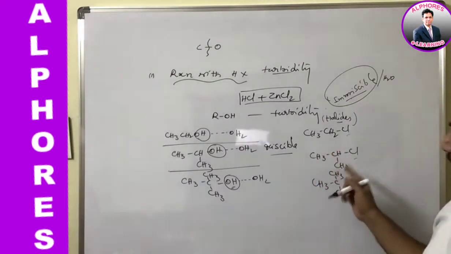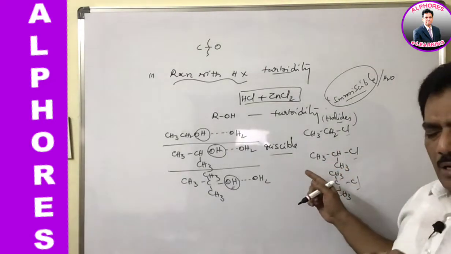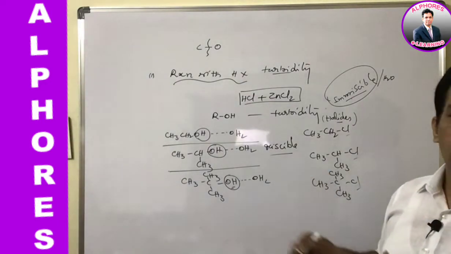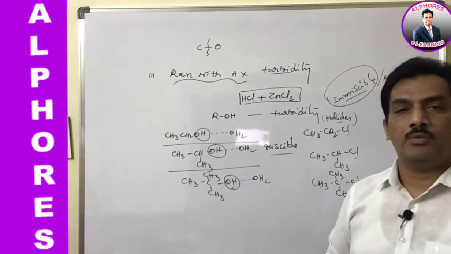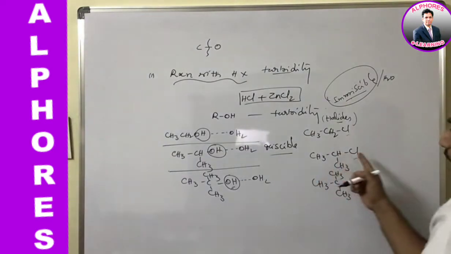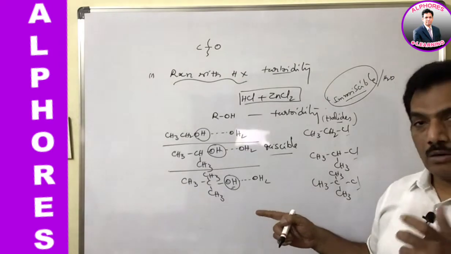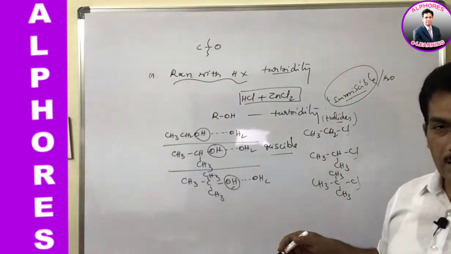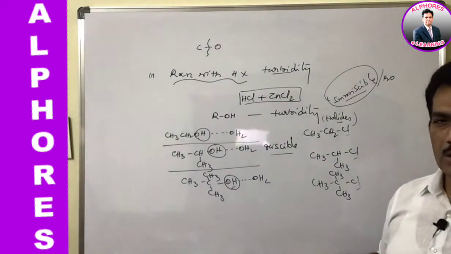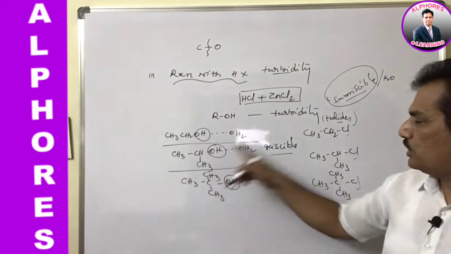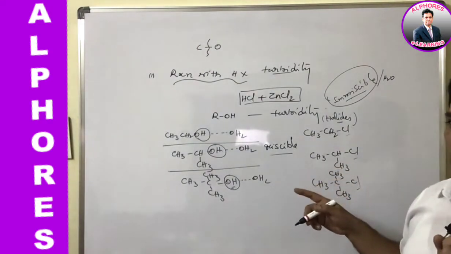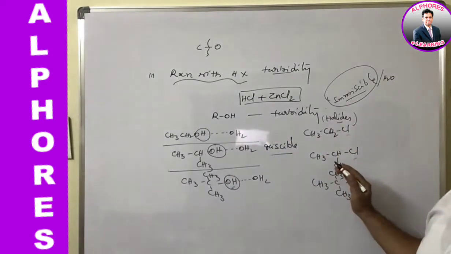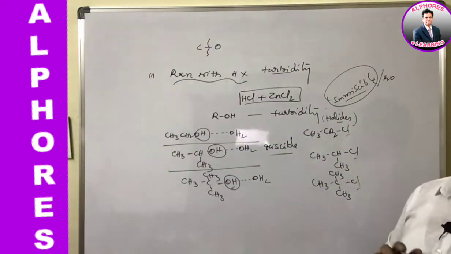These are covalent, very slightly polar covalent bonds. You know, the ionic compounds or the polar compounds are soluble in water, but once they are non-polar, automatically they are covalent compounds, and they are insoluble in water. Already we know regarding the solubility, like dissolves like. Water is a polar solvent, and when compared to this, the halide is less polar. That's why they are less miscible. Because of that less miscibility, when the alcohol is converted to a halide, it forms some turbidity.